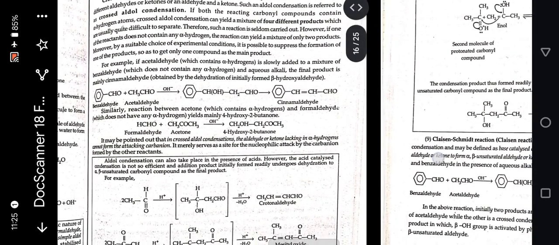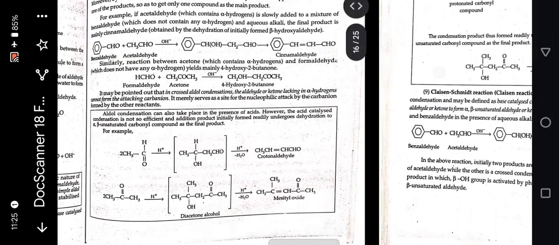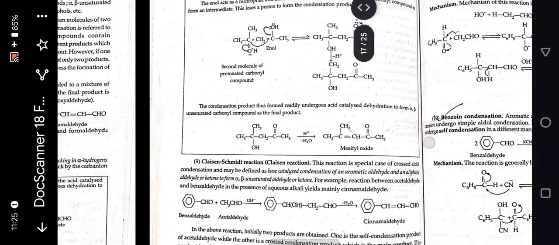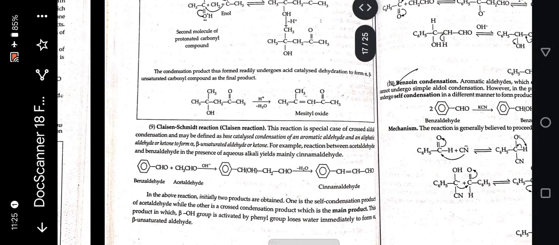Similarly, the reaction between acetone and formaldehyde yields mainly 4-hydroxy-2-butanone. Next is the Claisen-Schmidt reaction. This reaction is a special case of crossed aldol condensation and may be defined as a base-catalyzed condensation of an aromatic aldehyde and an aliphatic aldehyde or ketone to form an alpha, beta unsaturated aldehyde or ketone. For example, the reaction between acetaldehyde and benzaldehyde in the presence of aqueous alkali yields mainly cinnamaldehyde.